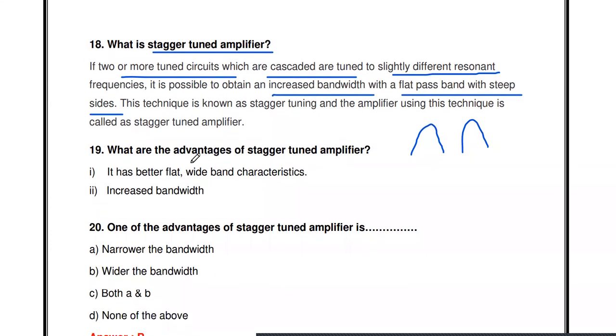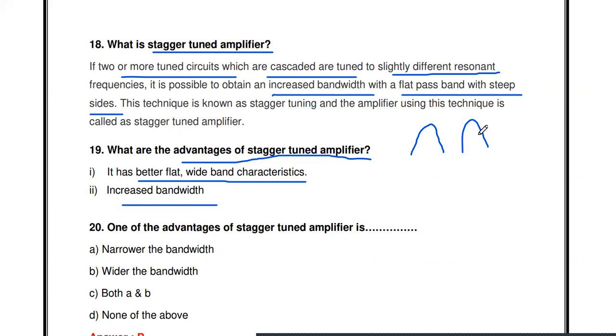Then what are the advantages of the stagger tuned amplifier? Similar to the double tuned amplifier, it has better flat and wide band characteristics, and the bandwidth is also increased. So the stagger tuned amplifier also provides a flat response, wide band characteristics and increased bandwidth. But here there is no alignment problem because we are not using a double tuned circuit. The two single tuned circuits are connected in cascade, but each is tuned to